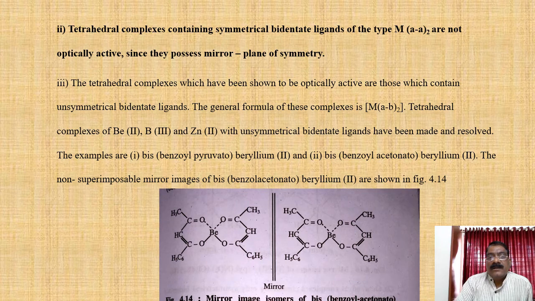The general formula of these complexes is (MAB)2. Tetrahedral complexes of beryllium(II), boron(III) and zinc(II) with unsymmetrical bidentate ligands have been made and resolved. The complexes are bis(benzoylpyruvato)beryllium(II) and bis(benzoylacetonato)